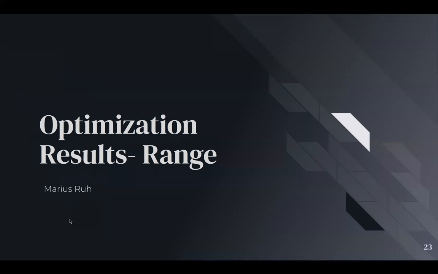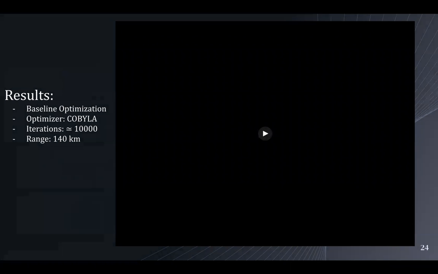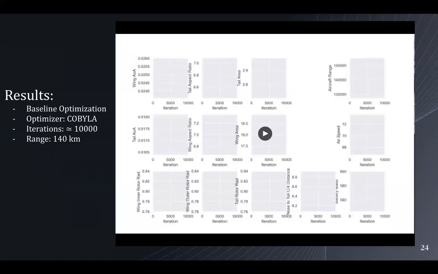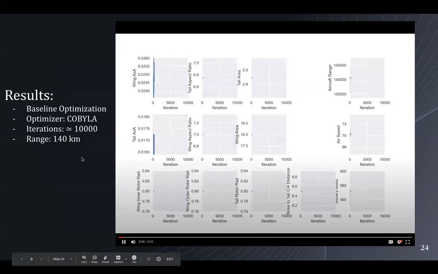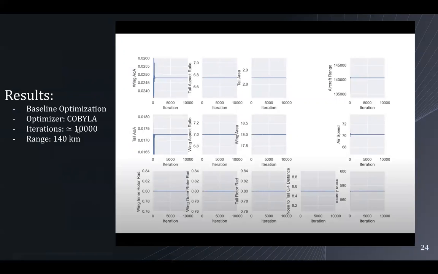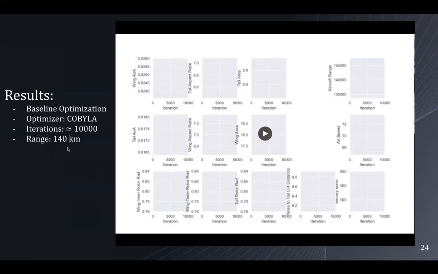Now on to the second design optimization problem, which is range. It's the same procedure. We start off with a baseline optimization. As you can see here, the iterations are set to 10,000, and the range was 140 kilometers.